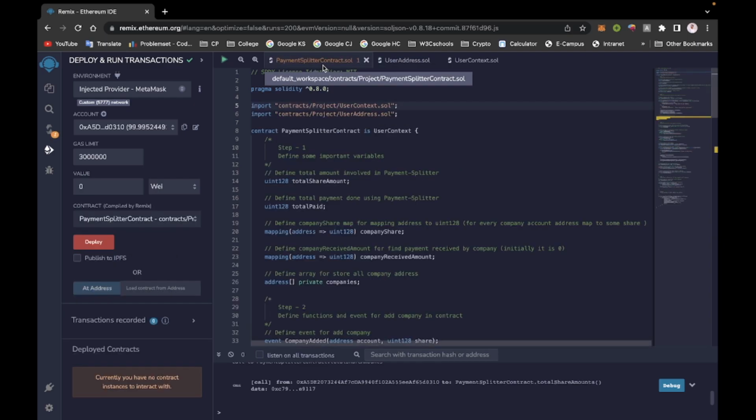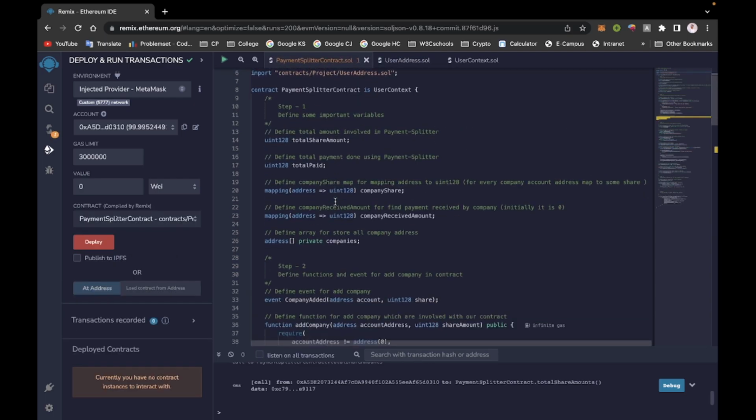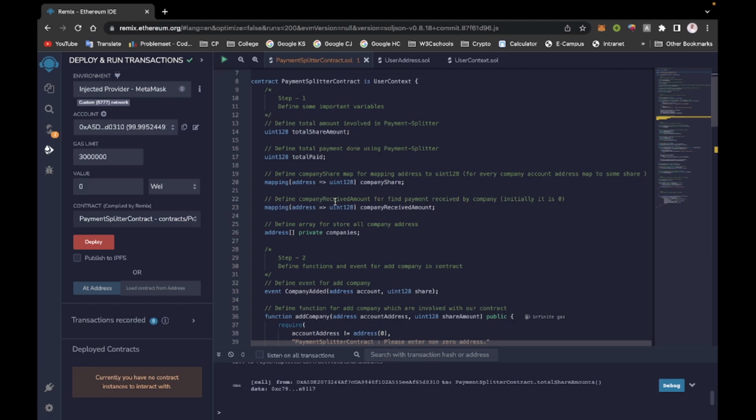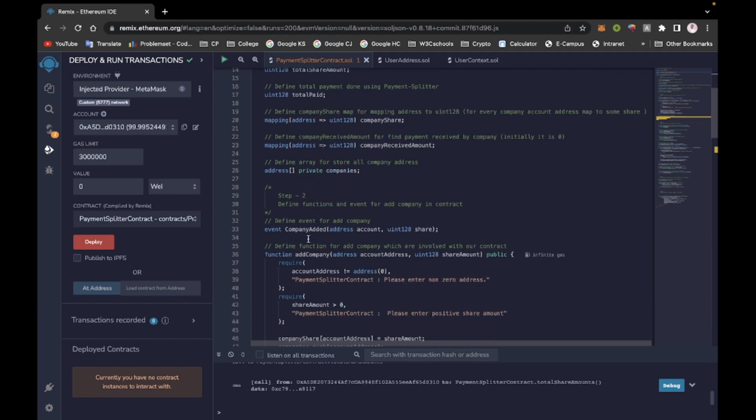Now come to our main contract. This is the payment splitter contract. Initially we declare some variables like total share amount, total paid, company share, company received amount, and companies for storing our payment data, and to store the address of every company we declare one address array.